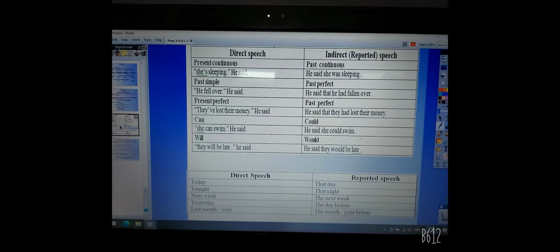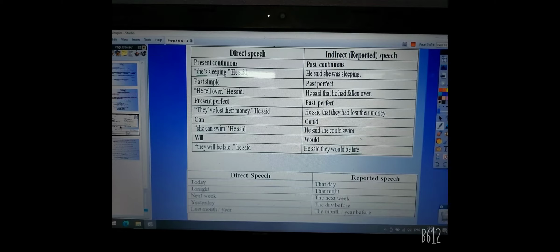If we have a sentence in the present perfect, for example, "They have lost their money," he said, the sentence is changed into past perfect. So the right answer is he said that they had lost their money. Have lost is changed into had lost.